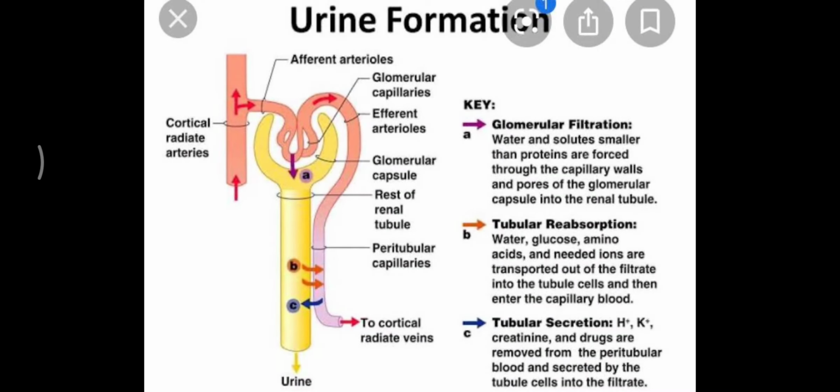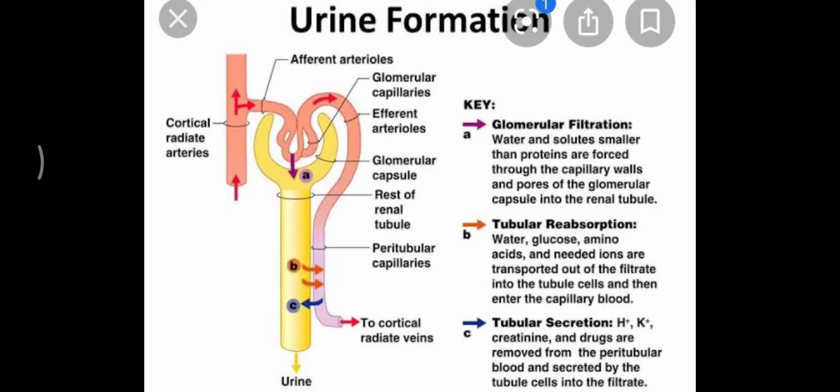So let us begin with the main headings of urine formation, that is ultrafiltration or glomerular filtration. Now the blood flows in glomerulus with pressure, and this blood contains urea, uric acid, glucose, hormones and much amount of water.